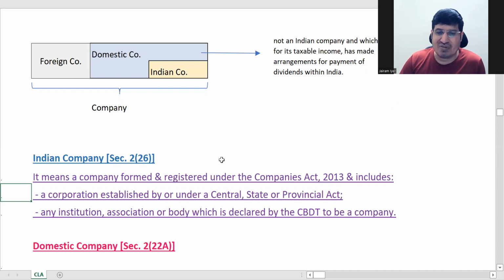So what is there in an Indian company? You have companies registered under the Companies Act or any other statutory act, that's it, or if CBDT has called it a company.